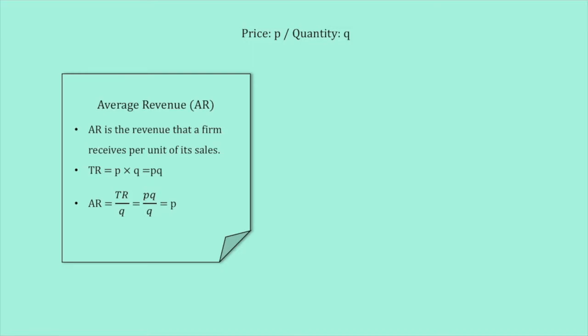AR can be found by dividing the total revenue by the quantity sold. Total revenue, or TR, is a revenue a firm receives through the production of a good or service, which is P times Q. Therefore, TR divided by Q is PQ divided by Q, which is P.